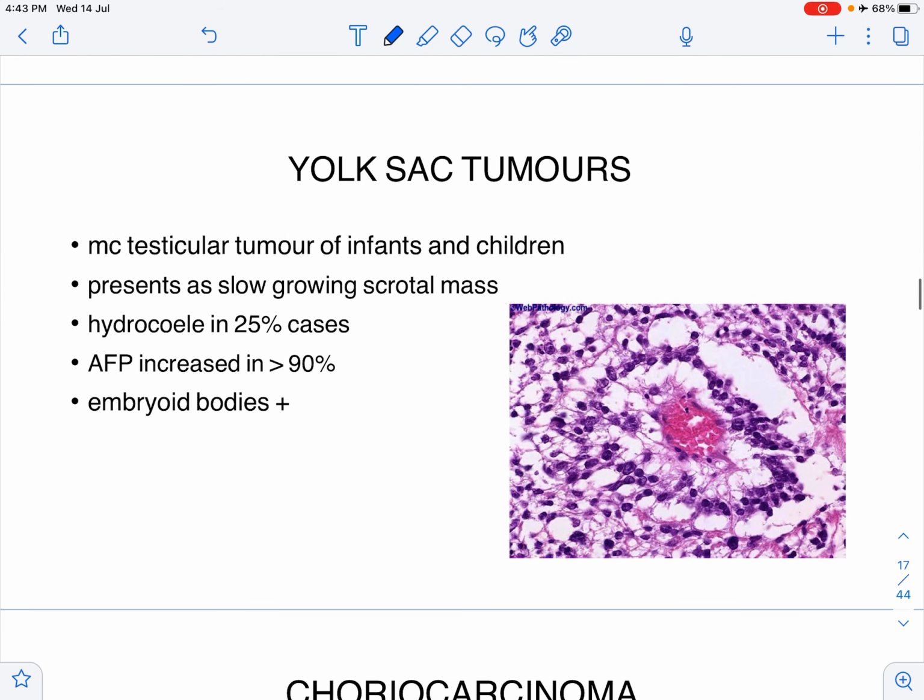A yolk sac tumor is the most common testicular tumor of infants and children. But Bailey says that teratomas are common in children, so there is some controversy over this. Now, these yolk sac tumors present as slow growing scrotal masses. They have a secondary hydrocele in only a quarter of the cases. It is associated with a tumor marker called alpha fetoprotein, which is increased in more than 90%.